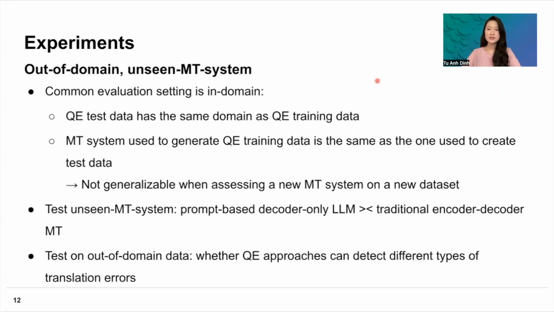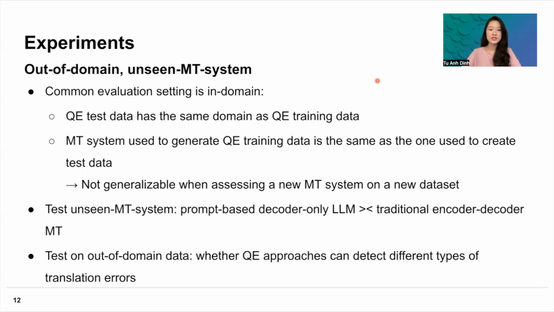Now we will come to our second experiment. As you have seen before, the common evaluation setting for quality estimation approaches is in-domain. So the quality estimation test data has the same domain as the quality estimation training data, and the machine translation system used to generate the quality estimation training data is the same as the one used to create the test data.